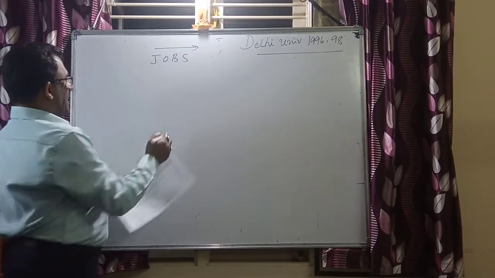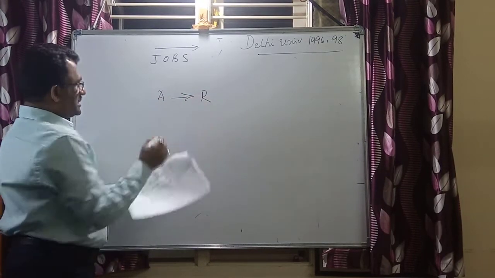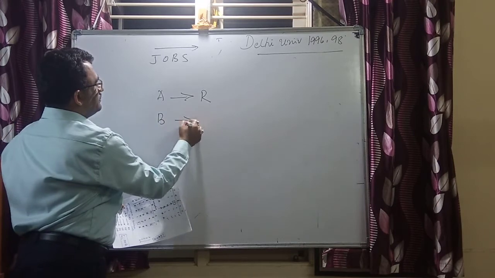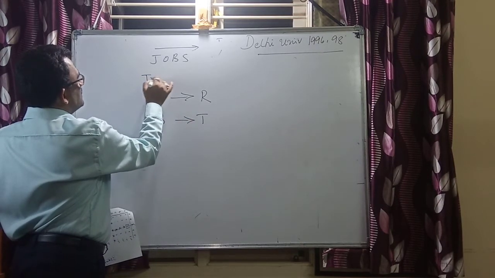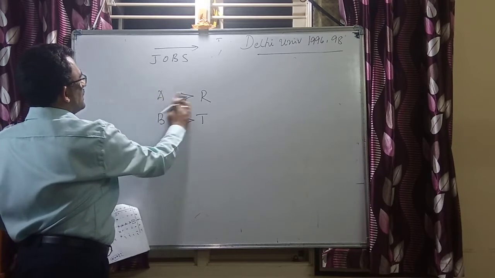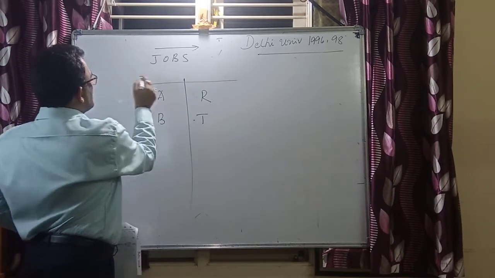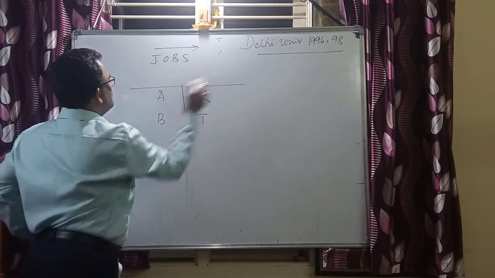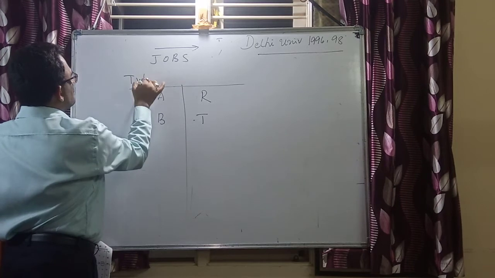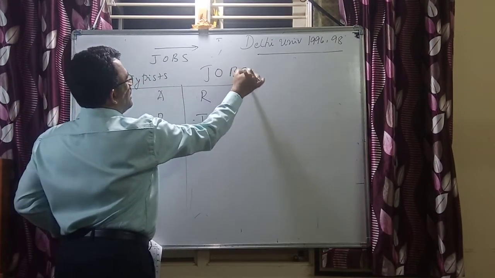Like now this is A to R, next B to T, here this is the typist, this is the typist on one side, and now these are the jobs.